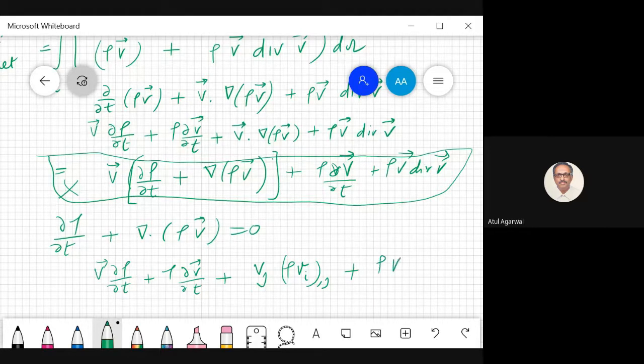Divergence of velocity is v i comma i. That's the way I will write it. Now it becomes like a vector. j is a free index. This becomes a dummy index i.